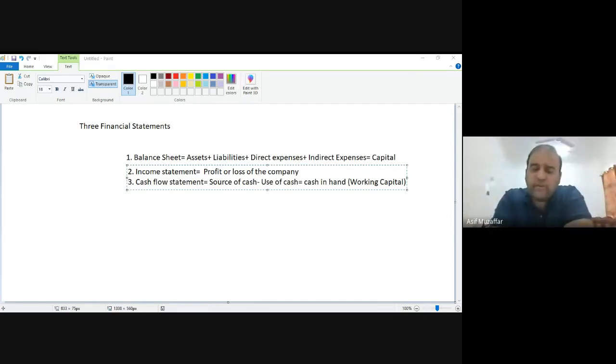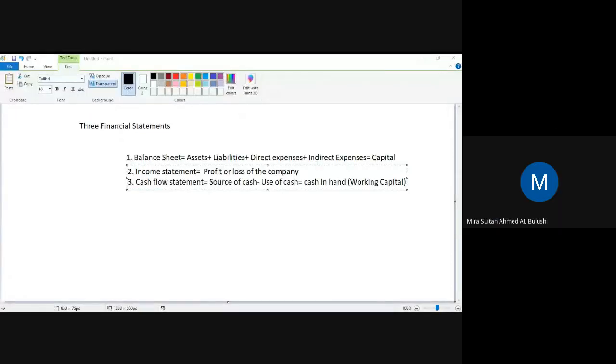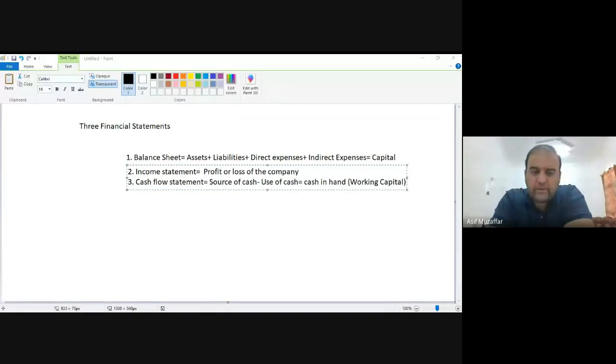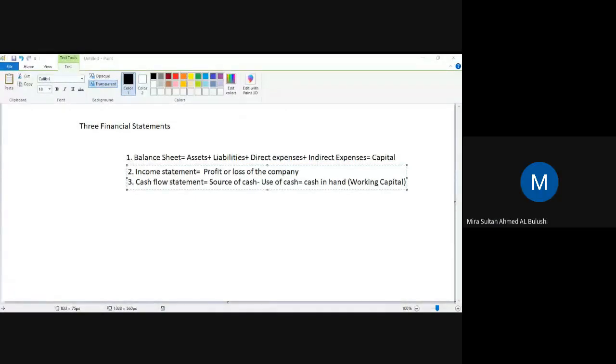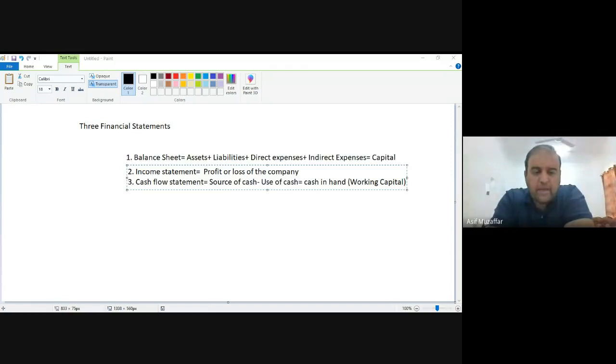So assets, where should I see now if I want to see the cars? So if I want to see the cars, now you know that they are assets. So which statement should I see? Which statement should I see of Oman LNG? The first one, the balance sheet. You must tell me the name, balance sheet.